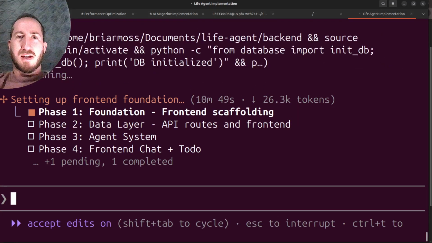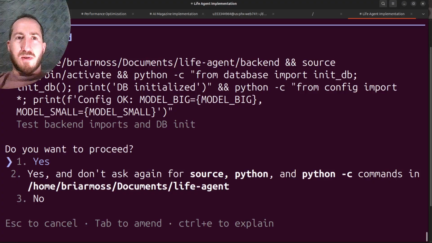The front end builds cleanly. It wants to test backend imports and the DB init. It's going to go to the backend folder, activate the virtual environment, and test imports and try that. Sure, why not?